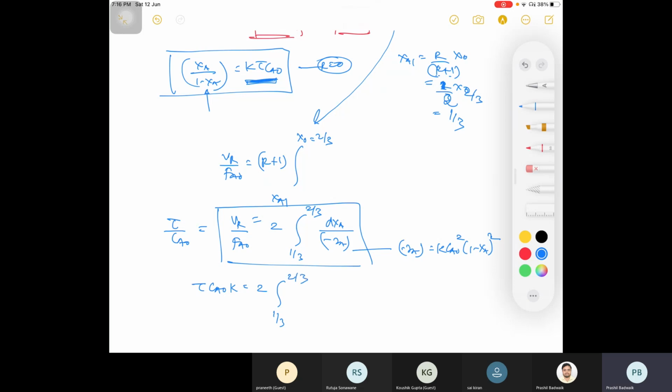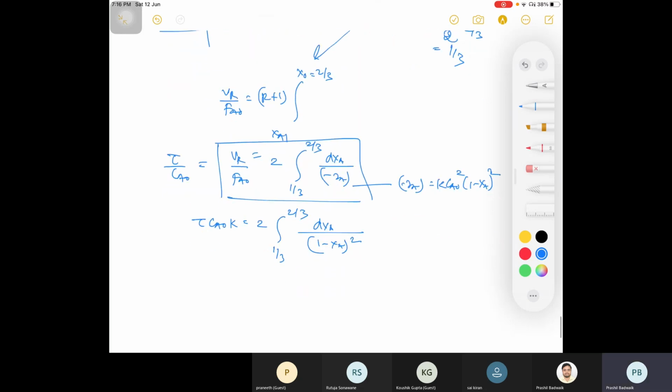This is your 2 by 3. Am I correct? The C naught will cancel, so you will have C naught in the numerator and K will transfer to that side.